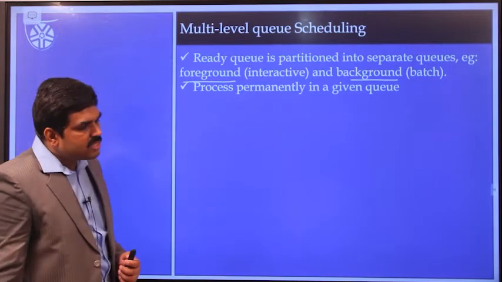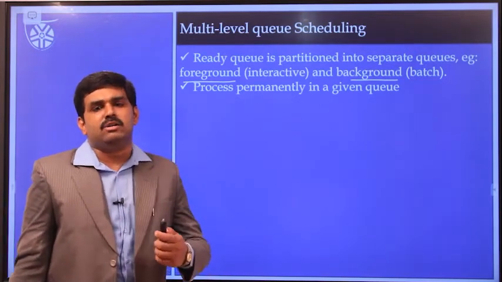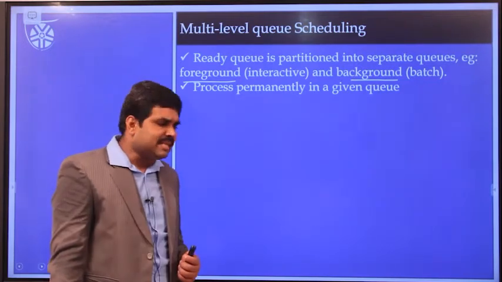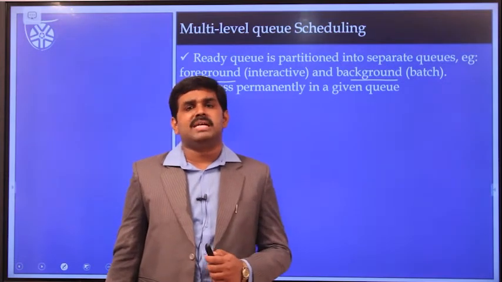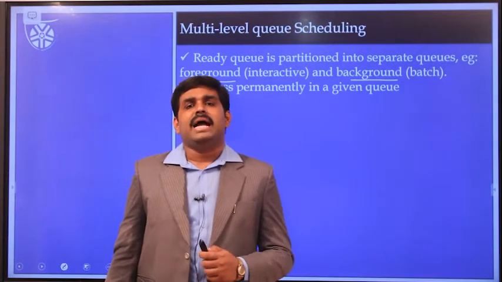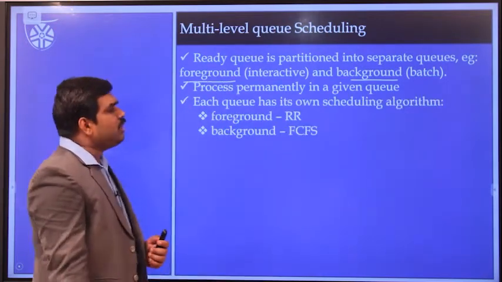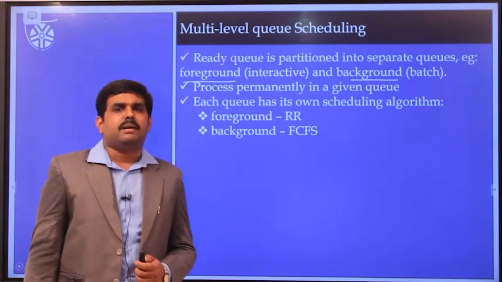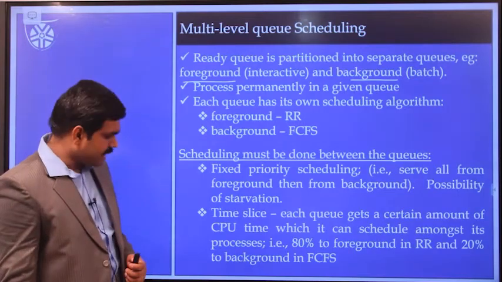If a process has entered a queue, then it will continue in the same queue until it completes its execution. Once a process has entered a queue, there is no possibility to change its queue until it completes execution. Thereafter, foreground processes are executed based on the round robin scheduling algorithm, and background processes are executed based on the first come first serve scheduling algorithm.